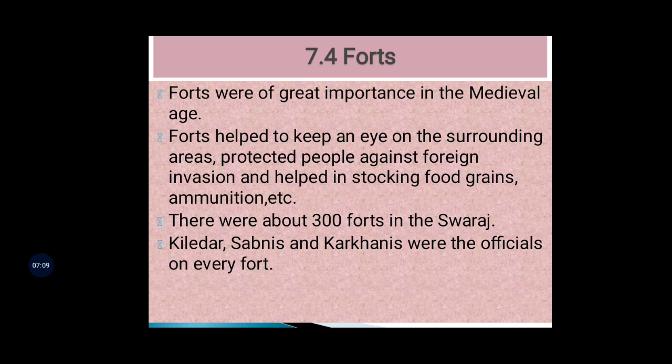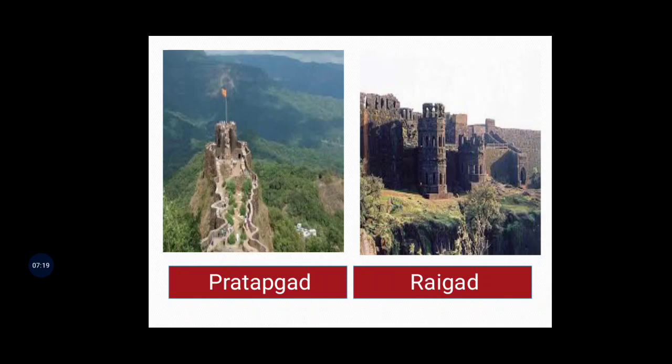The importance of forts in the foundation of Swaraj is well stated in the Anjana Patra. And which words are to be noted in the Anjana Patra, children? See, this kingdom was created by the late revered and exalted Majesty by forts alone. There were about 300 forts in the Swaraj.